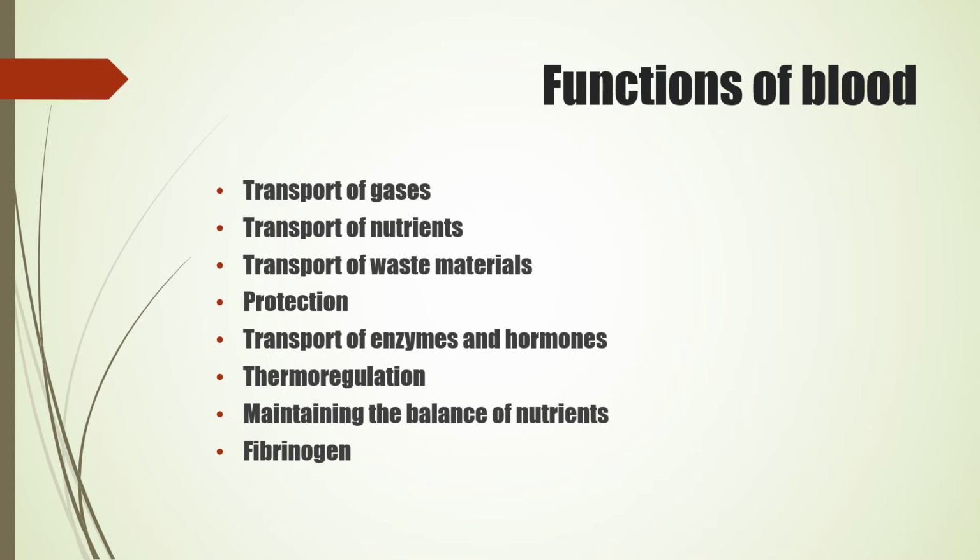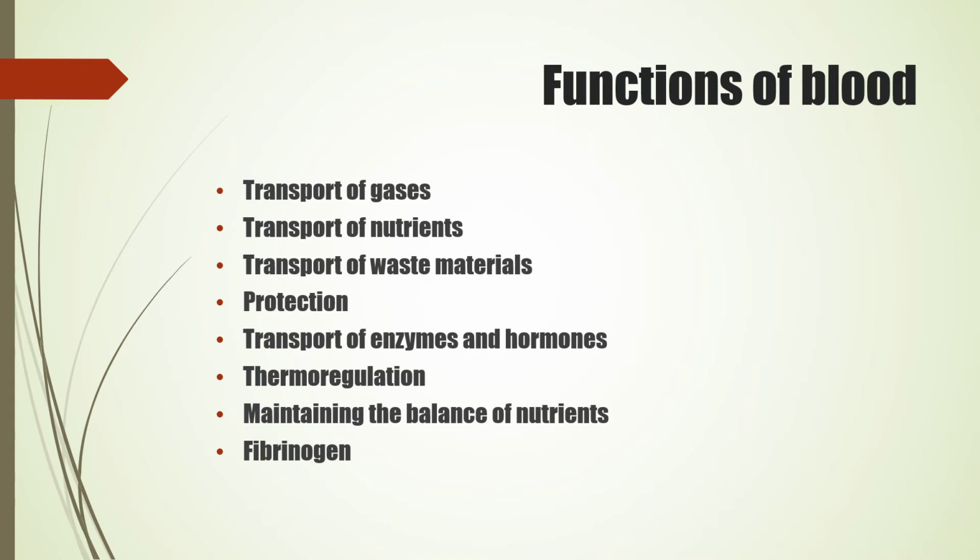The first function of blood is transport of gases. Oxygen is carried via blood from lungs to cells in various parts of the body, and carbon dioxide from tissues to lungs. The second is transport of nutrients. Simple nutrients like glucose, amino acids, fatty acids are taken up by the blood from the wall of the alimentary canal and transported to each cell in the body. Since the blood is flowing throughout the body, with the blood these nutrients also are carried throughout the body.